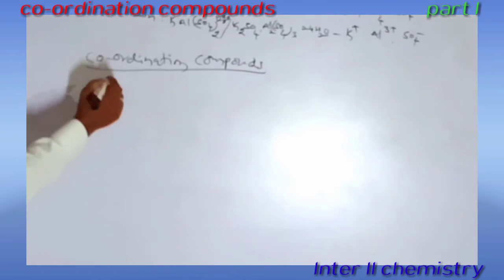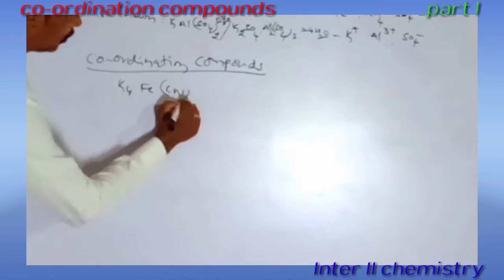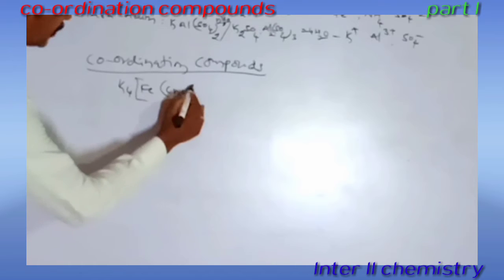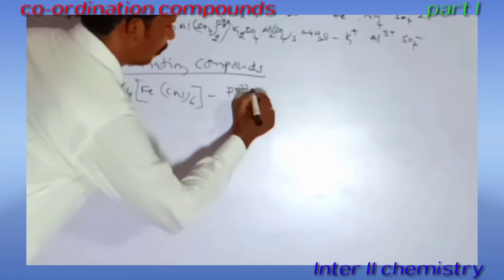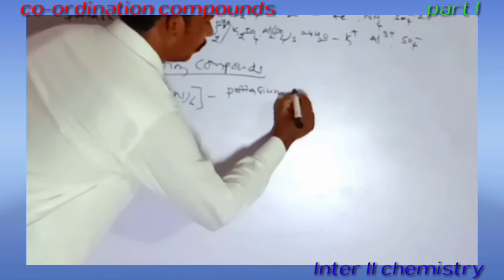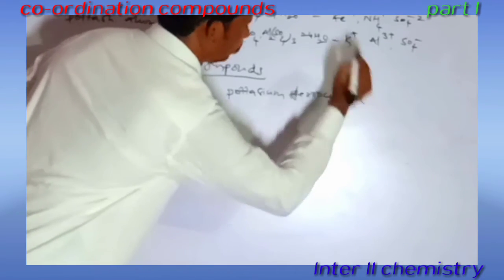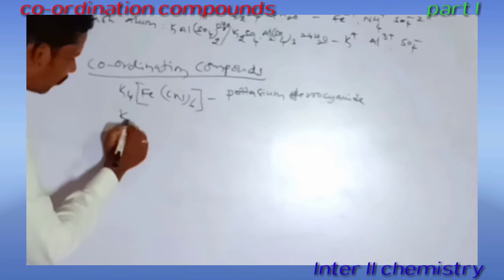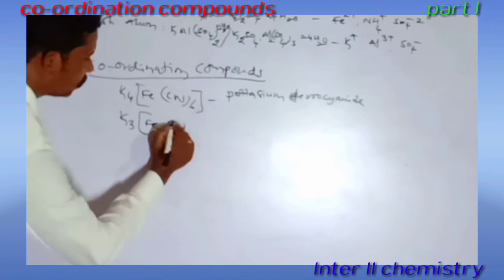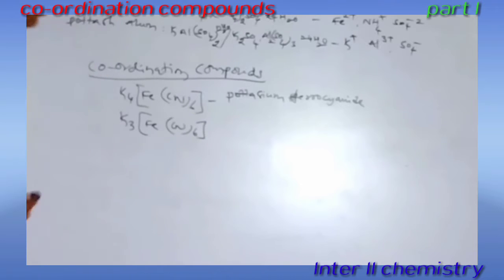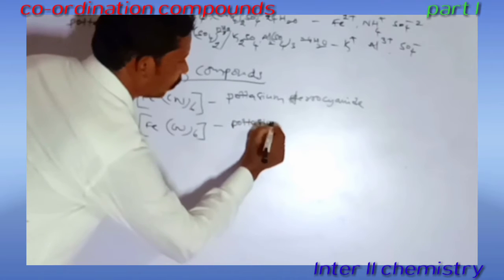For example, we can write here potassium ferrocyanide, K4[Fe(CN)6]. It is potassium ferrocyanide. And the other one, a different compound, we can write K3[Fe(CN)6]. It is also called potassium ferricyanide.